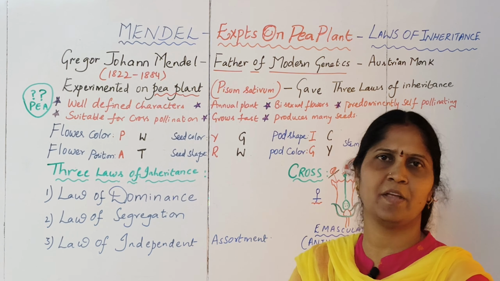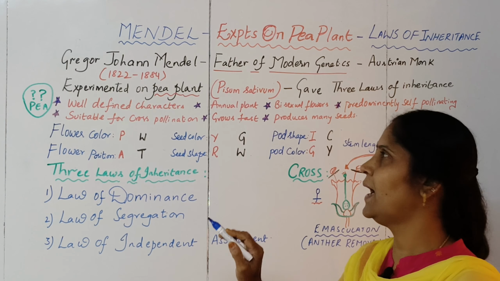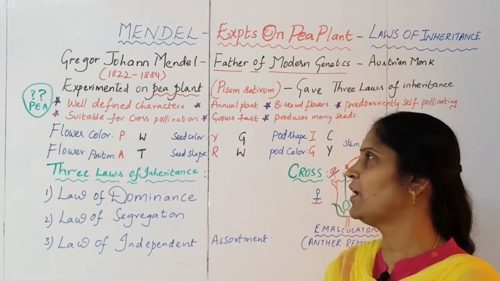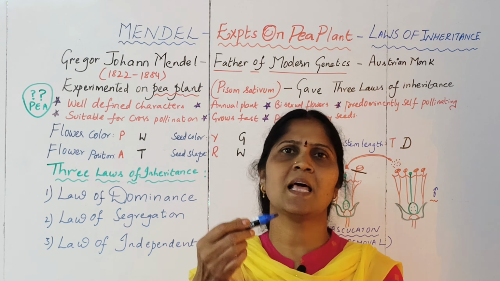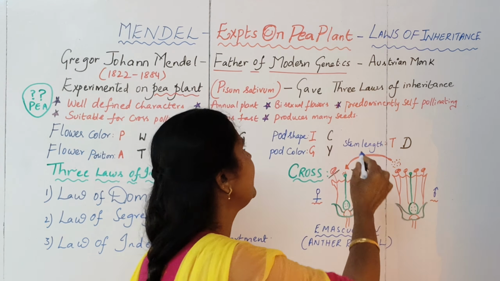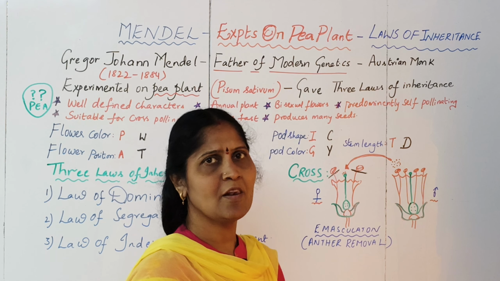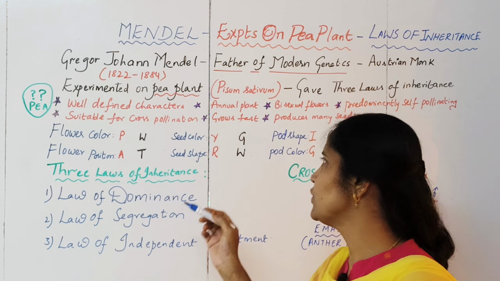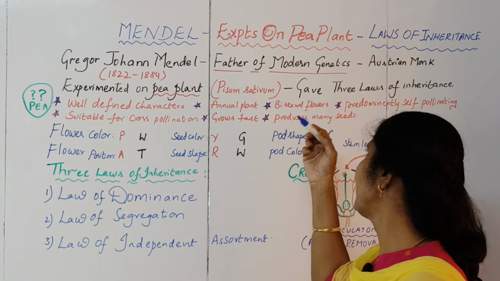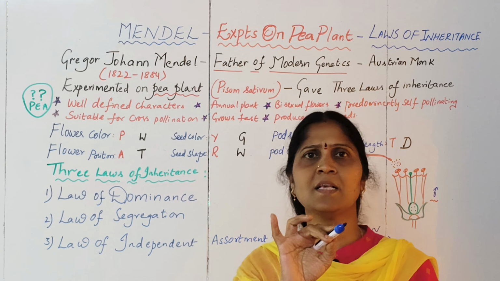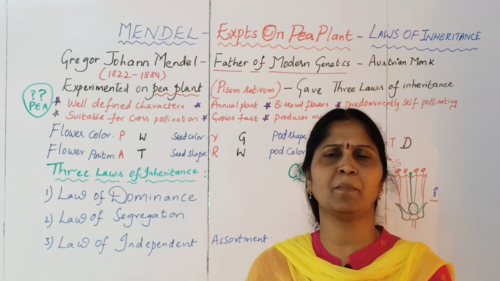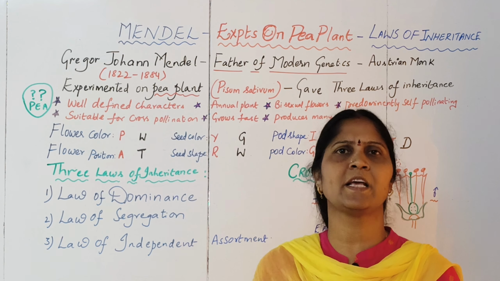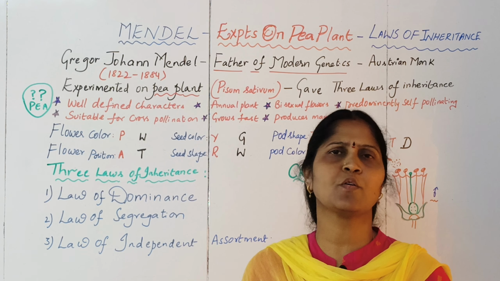There was no intermixing of any of the characters, and it was an annual plant. Bisexual flowers, that is both the male and female parts were present within the same flower, and it is predominantly self-pollinating because it is a bisexual flower. Even cross-pollination was easily possible. Many seeds could be produced, and it is found to grow fast compared to other plants. Because of these reasons associated with the pea plant, Mendel selected pea plants for his experiments and finally deduced the laws of inheritance.